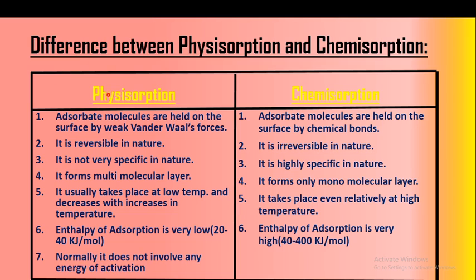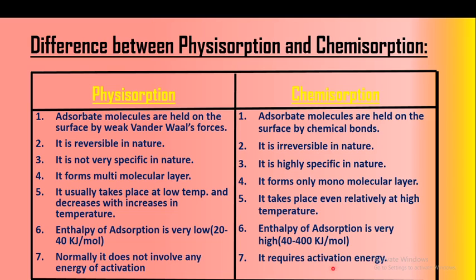In physisorption, normally it does not involve any energy of activation. But in chemisorption, it requires the activation energy because there is the formation of a chemical bond. Therefore, the reactant molecule has to pass through the barrier.